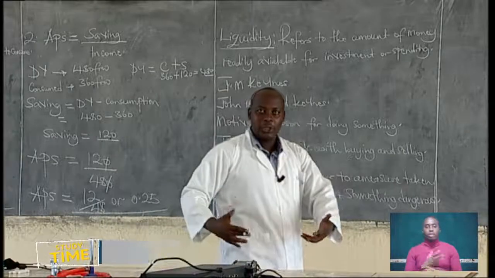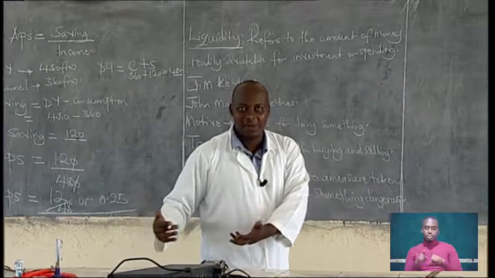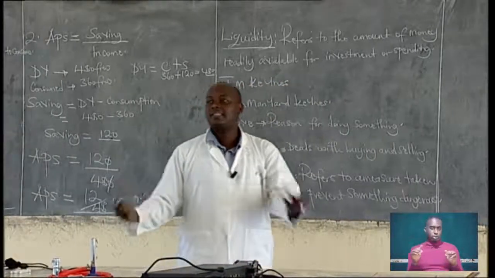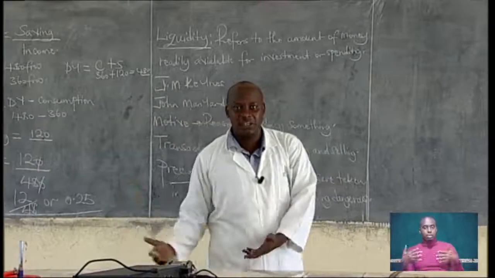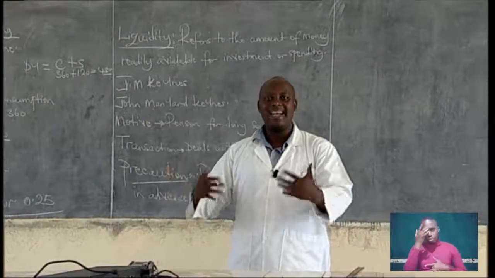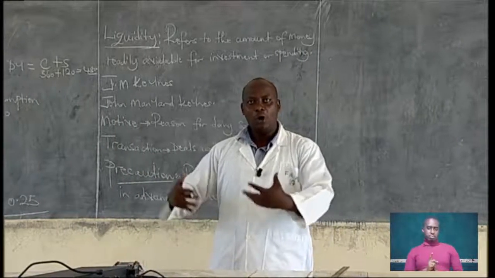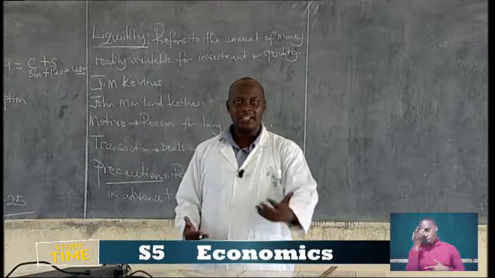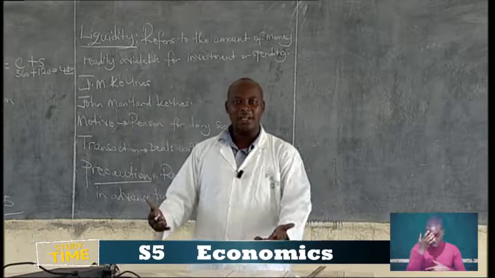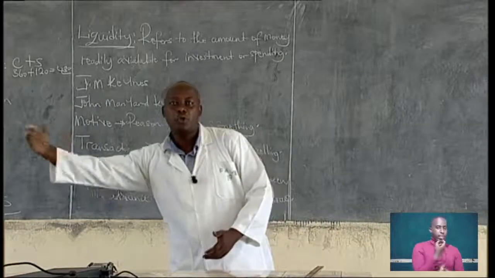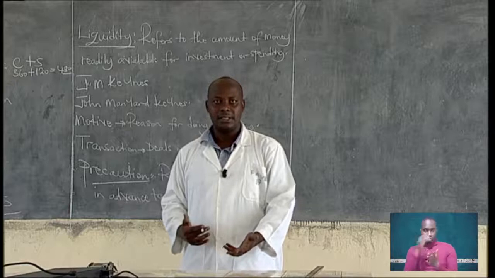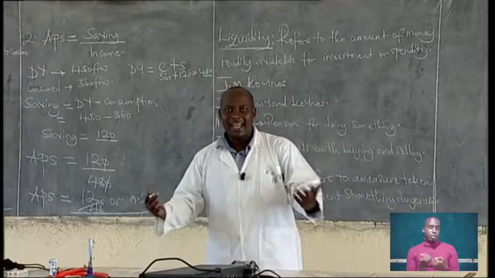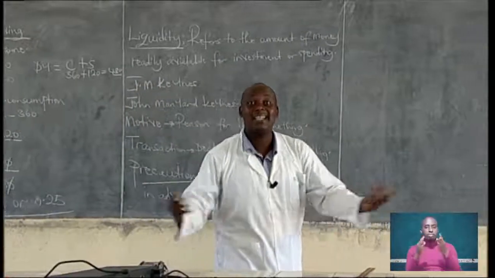You have money, and you're keeping it as a safeguard in case of unforeseen circumstances, like sickness. People don't expect to fall sick. That is something unexpected. People hold money to cater for those circumstances, so that if you fall sick, you have the money to buy medicine or go to the doctor for treatment. The second example is car breakdown, something that happens unexpectedly.